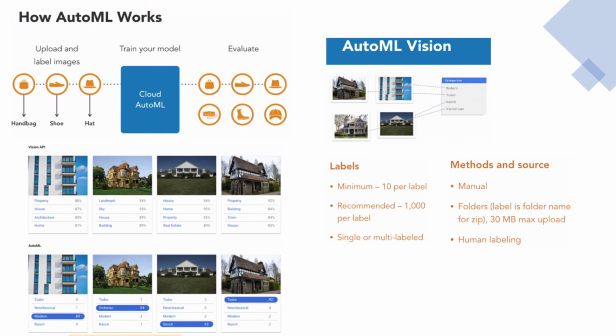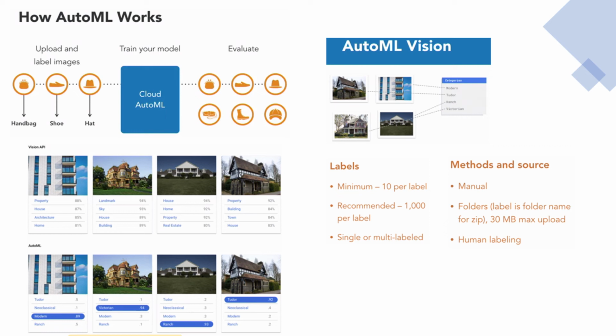So if you have photos plus custom labels, you will be using the Vision AutoML. In addition to manually labeling your photos, you have some other options to generate labels. We'll be looking at a mechanism using a zip file, which will automatically generate labels based on your folder hierarchy. And then we'll also talk about human labeling options that are available with the AutoML capability. Now, if you are working with text and custom labels, you have two choices. You can use AutoML for natural language or translation. And these AutoML capabilities work similarly, but of course they work with text.